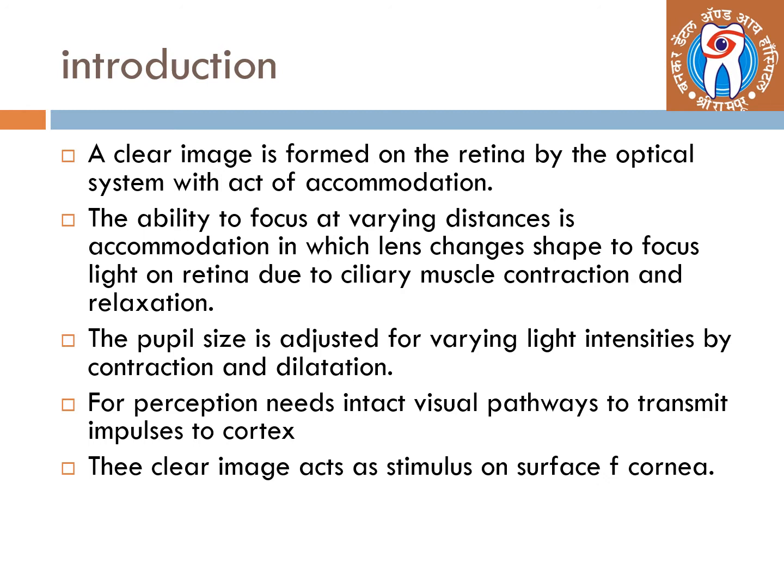distances. The ability to see at all distances is due to the focusing power of the lens, which is due to a change in the shape of the lens brought about by contraction and relaxation of ciliary muscles. When ciliary muscles contract, the zonules are relaxed and the lens assumes a more spherical surface to see near objects. This is called accommodation. When the ciliary muscles relax, it becomes flatter to see distant objects. The pupillary size is adjusted for varying light intensities by the reflex contraction and dilatation of sphincter pupillae.